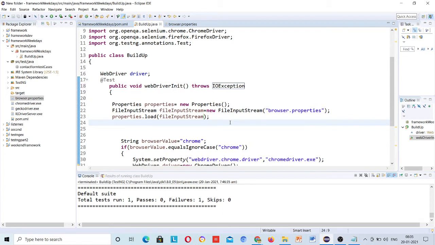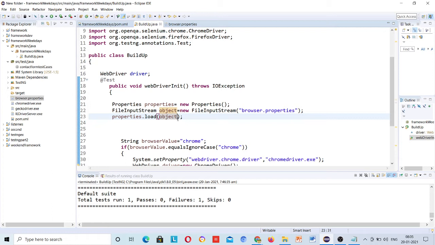We can give any name to the FileInputStream object, then properties dot load in brackets the file input stream. Yes, because it was confusing to use the same name. But the object name should be the same as the class name, except the class name is capitalized and the object name should not start with a capital. That is the convention.